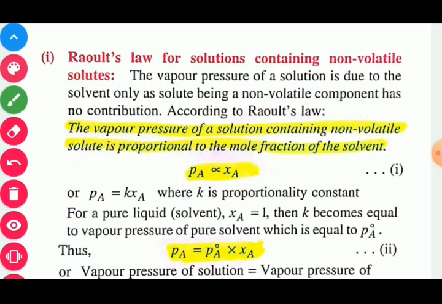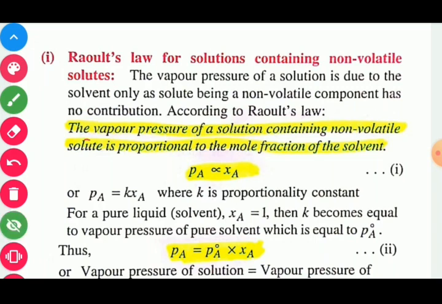So here non-volatile solute means the solute does not convert into its vapor state. The vapor pressure of a solution is due to the solvent only, as the solute, being a non-volatile component, has no contribution. According to Raoult's law,